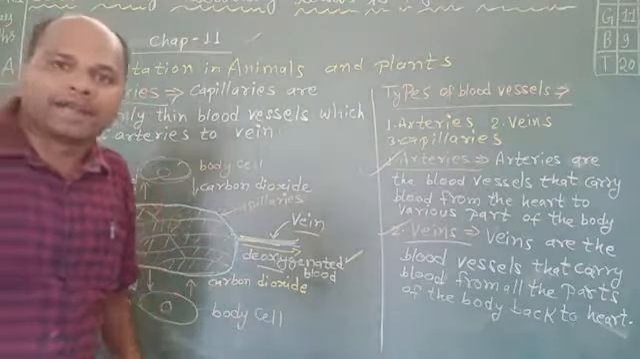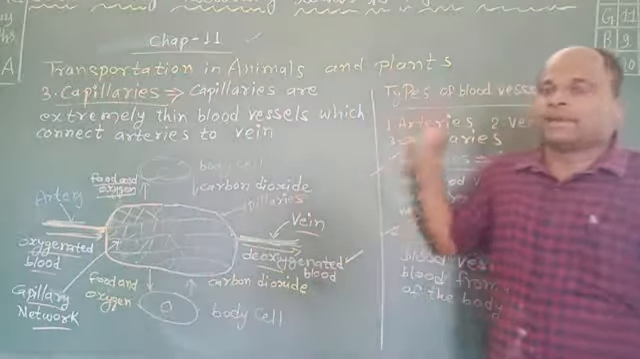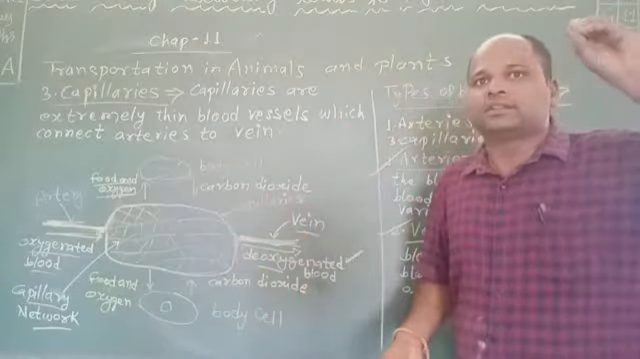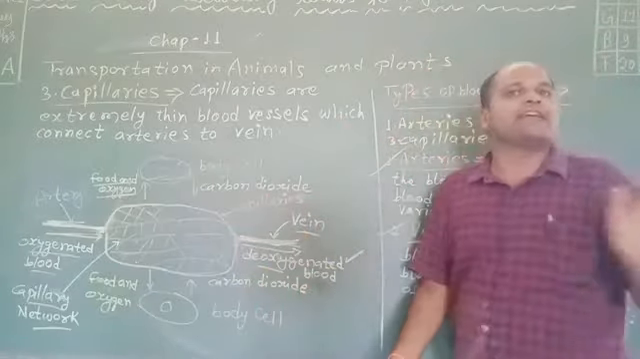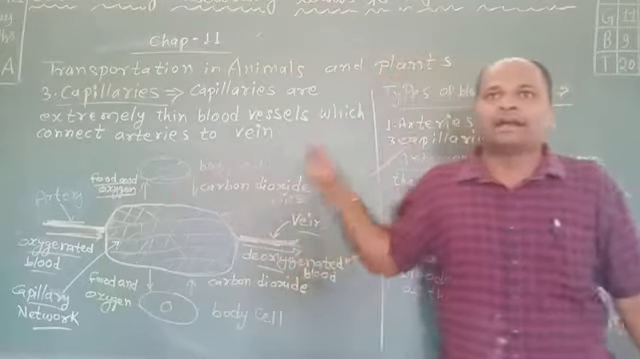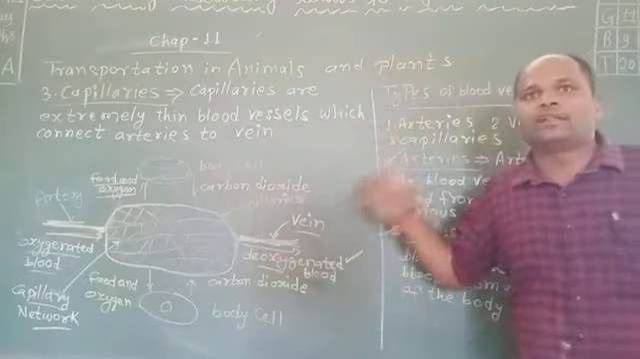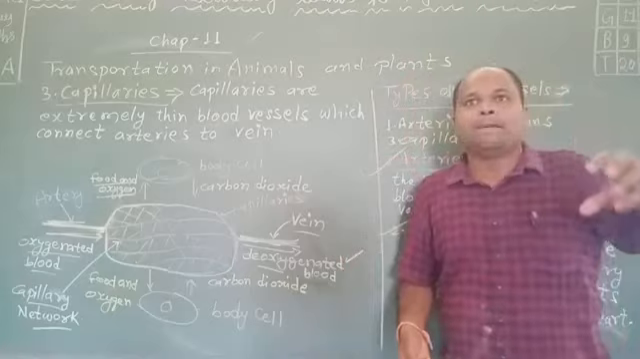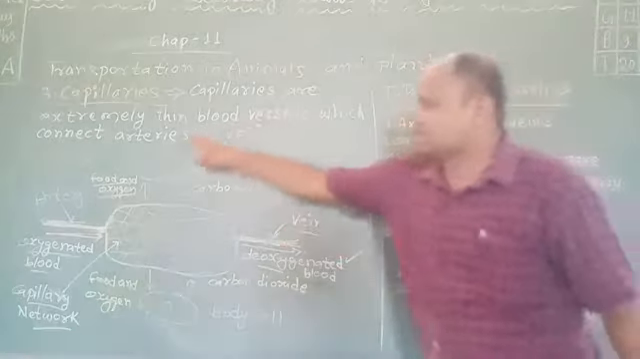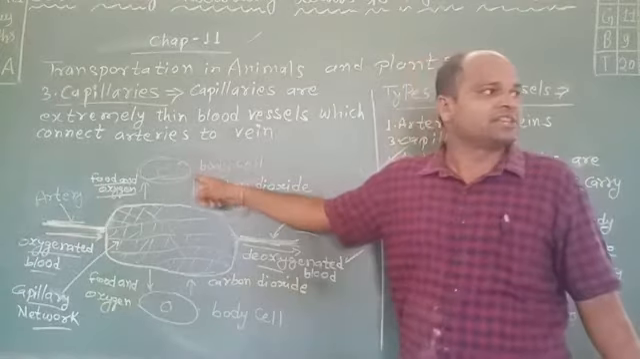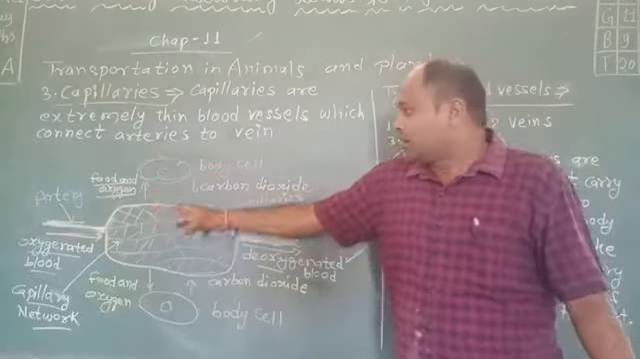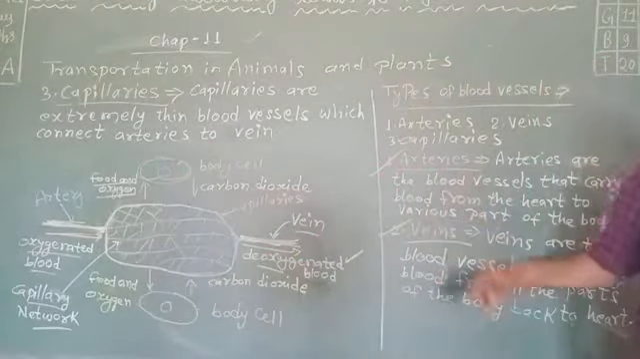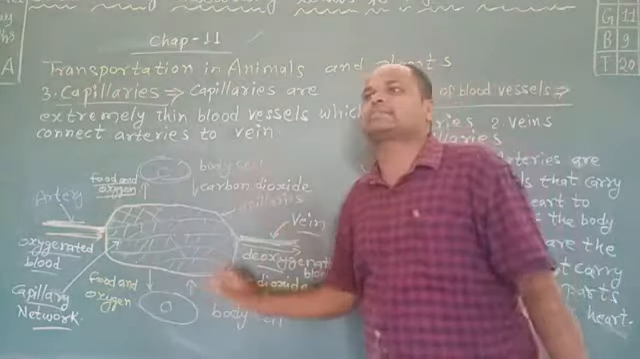After that, students, capillaries. Capillaries are extremely thin blood vessels which connect arteries to veins. Through the thin walls of the capillaries, exchange of materials takes place. Useful substances like food and oxygen present in the blood pass to the body cells, and carbon dioxide passes from the body cells. Is that clear? Yes, sir.